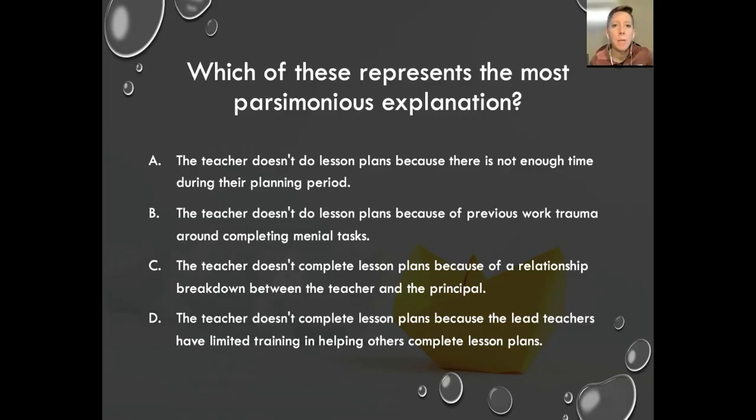Let's talk about this one. So the question is asking us which of these represents the most parsimonious explanation. So we have to have an idea of what parsimony means so that we can answer this. A is the correct answer, which is the teacher doesn't do lesson plans because there's not enough time during their planning period. Now, we don't actually know if this is the reason. What the question asks us is which is the most parsimonious explanation.